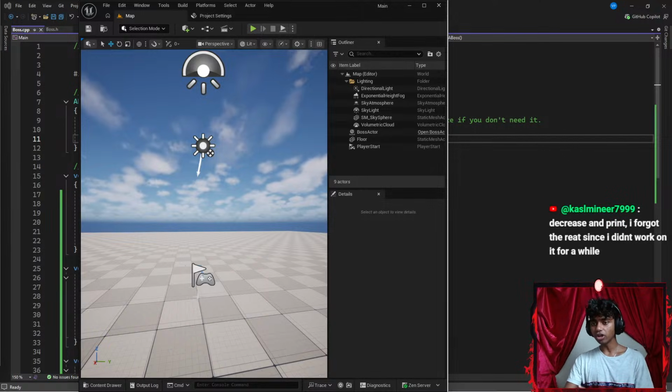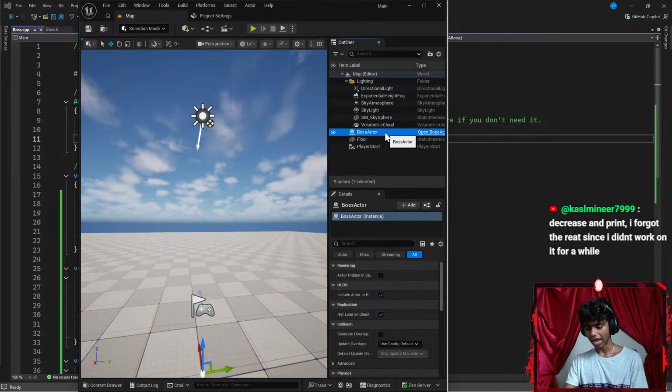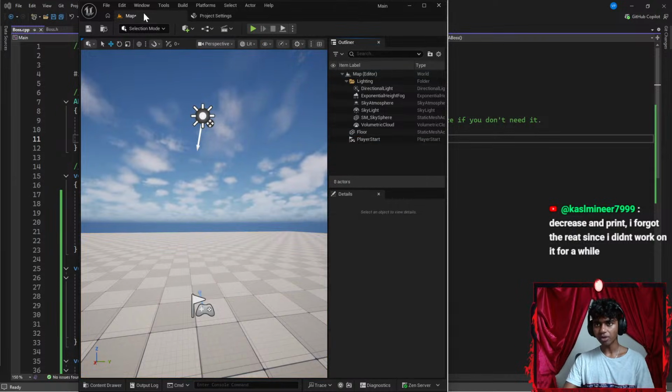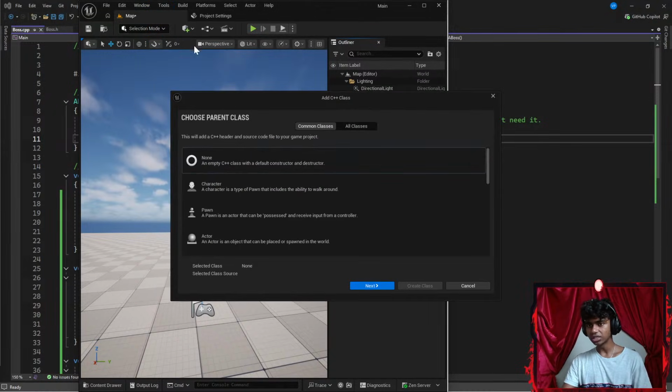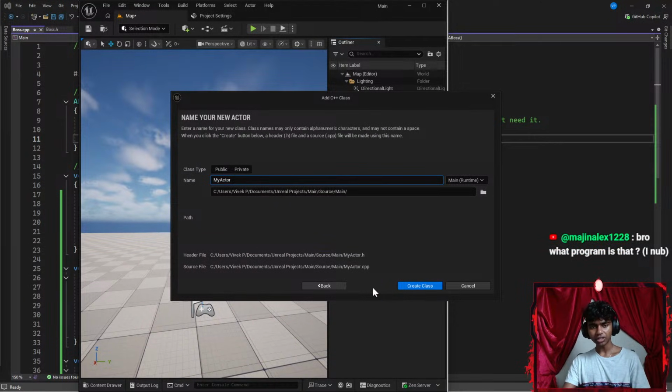Now, next up, I'm going to create another class real quick. So I might delete my actor class, or my boss actor class, from there. Let's go to something like my tools. I'm going to create a new C++ class. Now, let's create an actor. I'm going to go with something like next. Your actor is now a pawn.